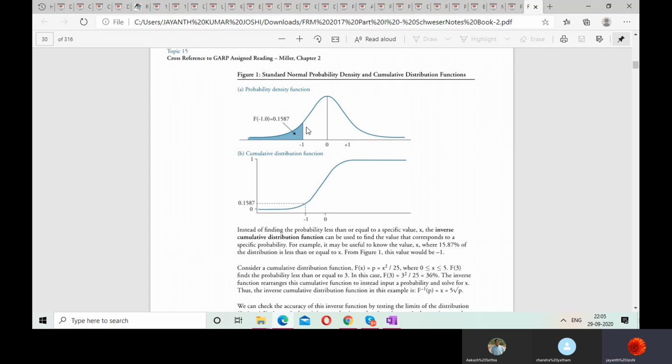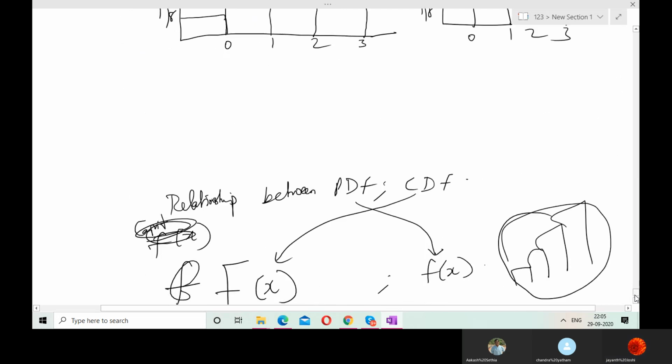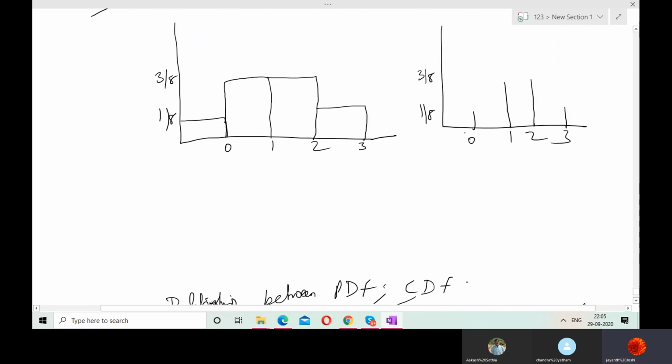Now the probability density function is this. This is like a normal probability density function which we have seen here. You can see the probability density function is like this. Am I right? It can be continuous or it can be discrete also. It is not necessary that it should always be discrete like this.